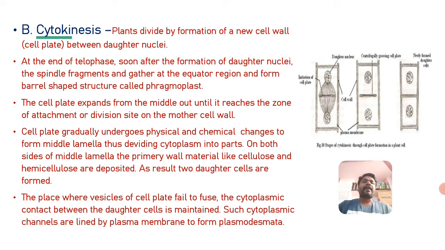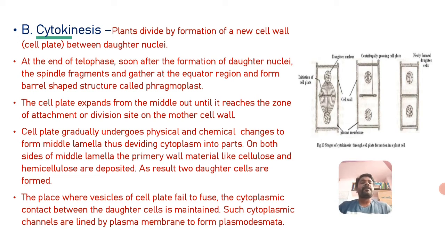Plants divide by formation of a new cell wall, the cell plate, between the two daughter nuclei during this time. At the end of telophase, soon after the formation of daughter nuclei, the spindle fragments and gathers at the equator region and forms a barrel-shaped structure called the phragmoplast.